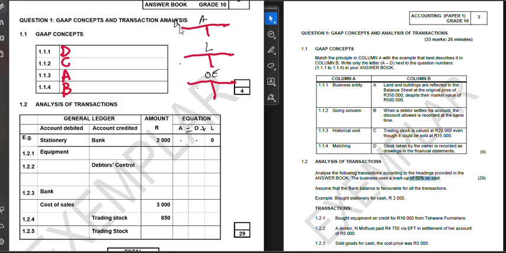Now, on which side do they increase or decrease? On the left-hand side, this is the debit side. On the right-hand side is the credit side. Now, we need to deduce which one increases on which side and which one decreases on which side. So, for you to actually understand that, remember this little equation that I said you must always write. If you understand this, it's going to be very easy for you to complete the transaction analysis.